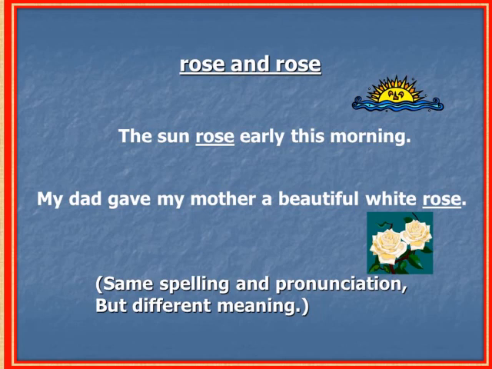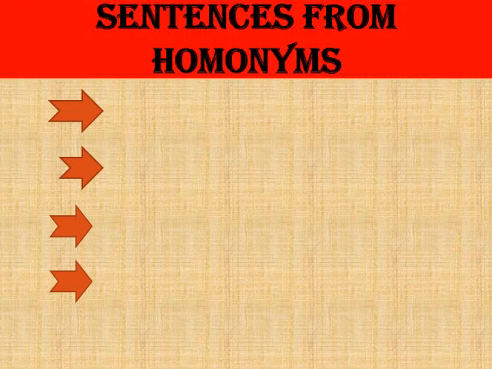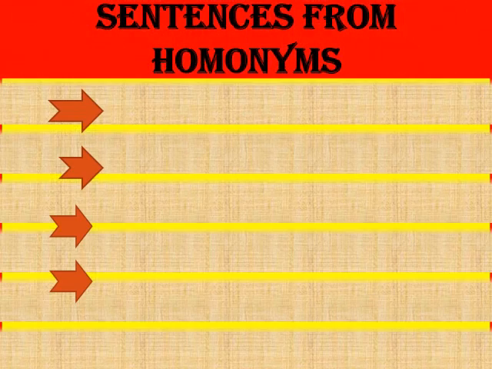So children, here we saw many examples of the words with same spelling and same pronunciation but different meanings. And what are these words called? These words are called homonyms. Now let us make some more sentences from homonyms.